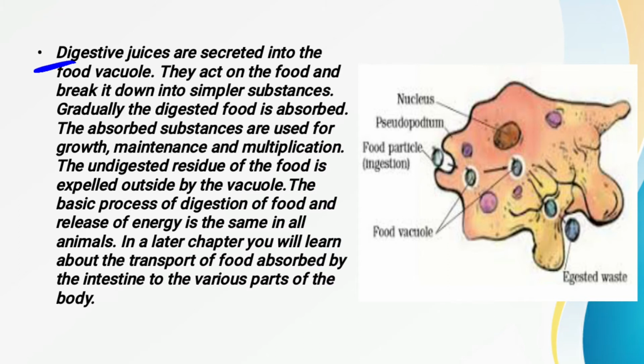These digestive juices are helpful to convert these substances into simpler and soluble substances, because they contain enzymes. These enzymes act on the food, and with their help the food is broken down into simpler and soluble substances. Once it is broken down, the food that the amoeba has engulfed is absorbed.